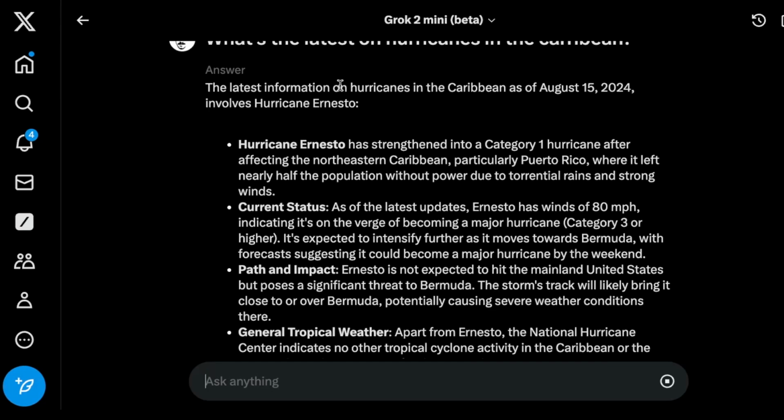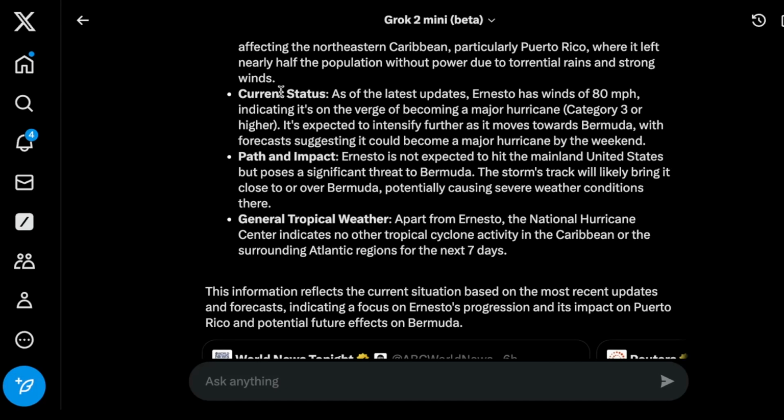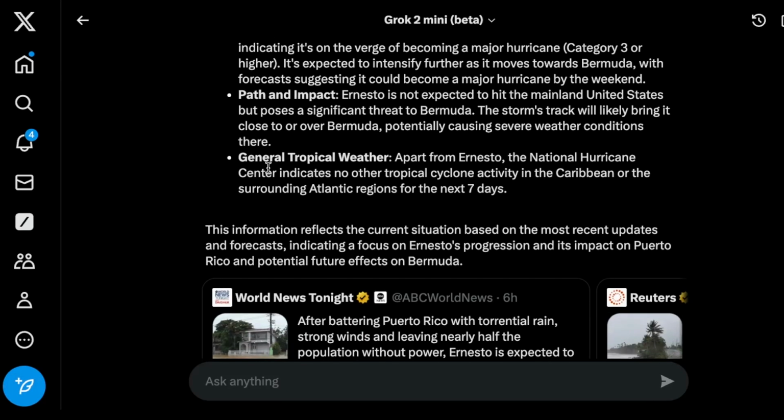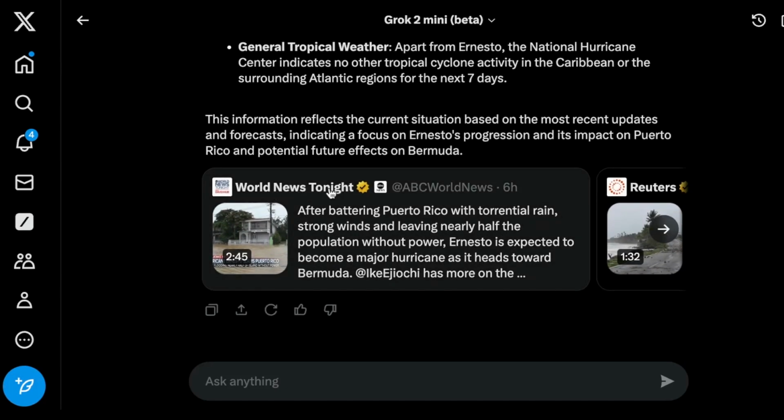All right, so it says the latest information on hurricanes in the Caribbean as of August 15 involves Hurricane Ernesto. So this is one of the hurricanes that's out there, and it says it's a category 1. It says current status, it's 80 miles per hour. And this is a path and impact, so it poses a significant threat to Bermuda and will likely bring it close to or over Bermuda, potentially causing severe weather conditions there, and general tropic weather apart from Ernesto, the National Hurricane Center indicates no other tropical cyclone. Okay, so that's like real-time information. And we can see the post here from World News Tonight, for instance.